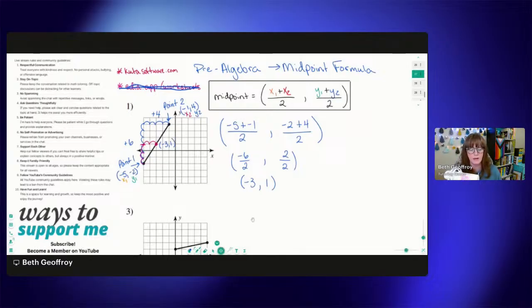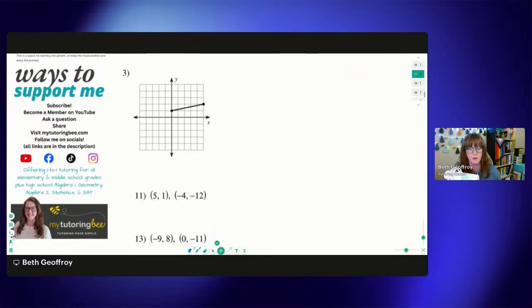All right, let's do that same thing here with problem 3. As you can see down here with some of these other problems, we don't have the graph at all. On this graph, we might be able to visually see where this is. Again, we can use that slope, rise of 1, run of 1, 2, 3, 4, 5.